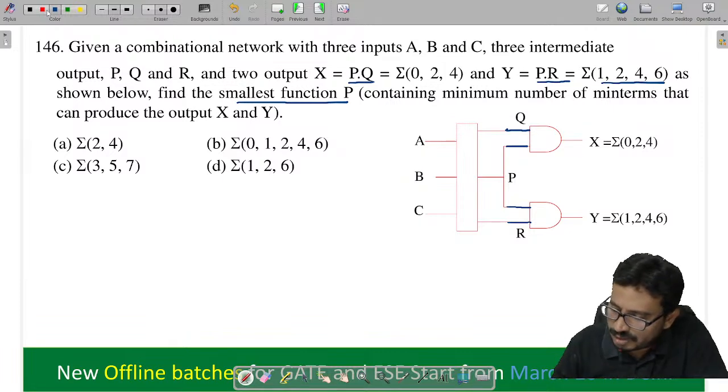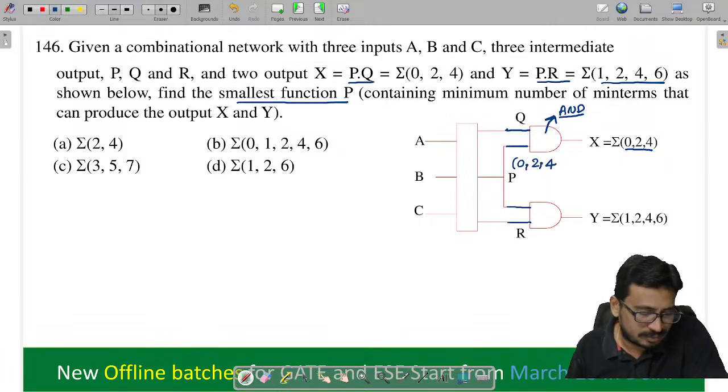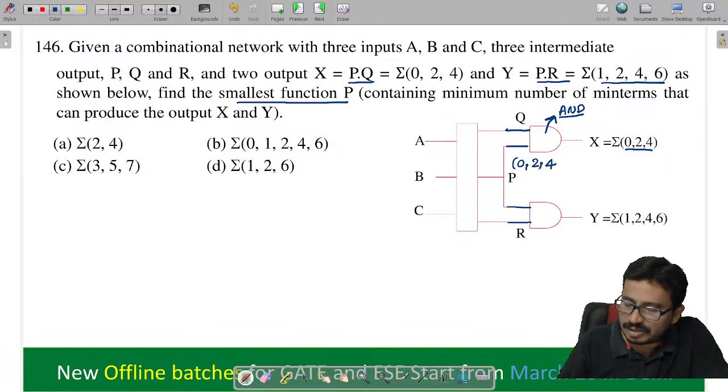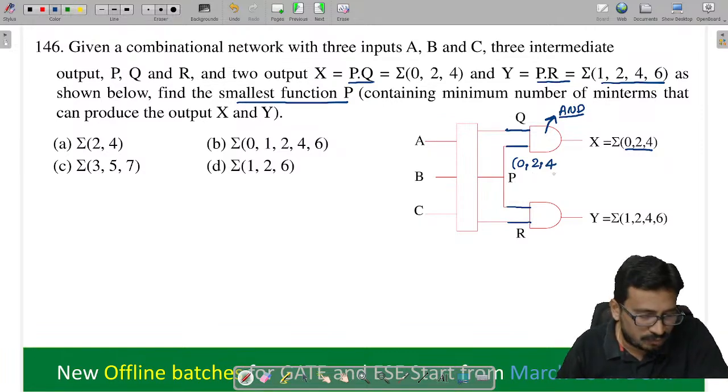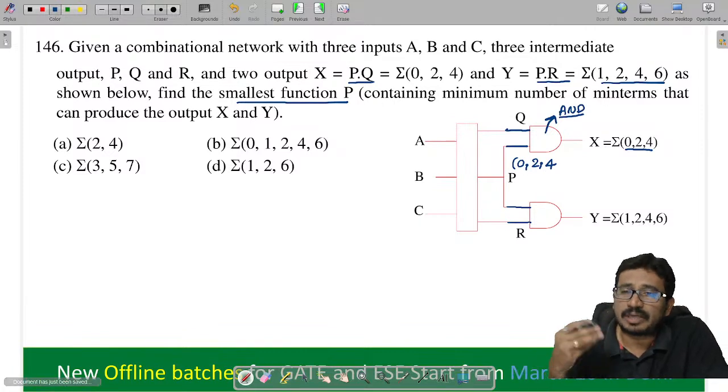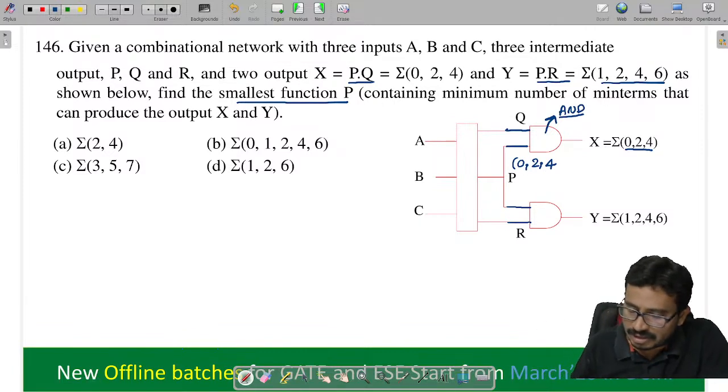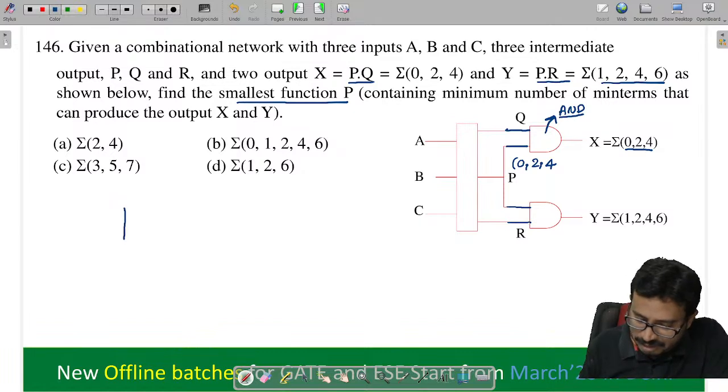Fine. Now you see this thing here. This is what gate? This is an AND gate. These are the min terms, so this must be in P also. 0 2 4 definitely we need to have. With an AND gate, it should definitely contain 0 2 4, and there can be something extra as well. Try to understand the AND gate functioning basically.